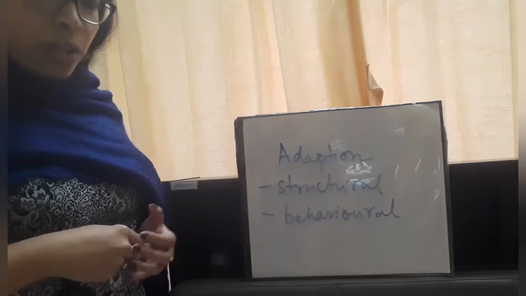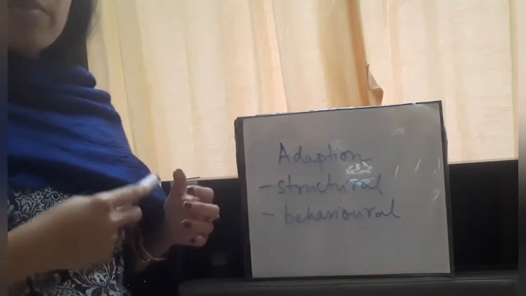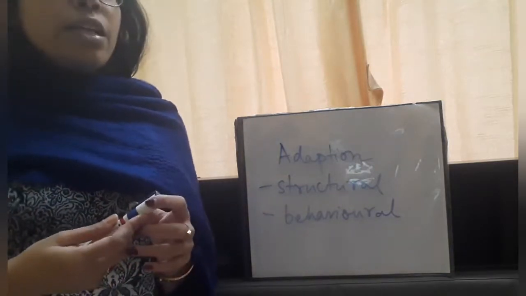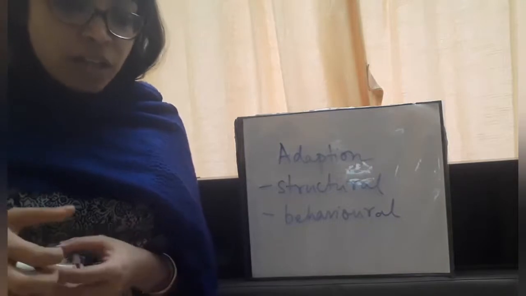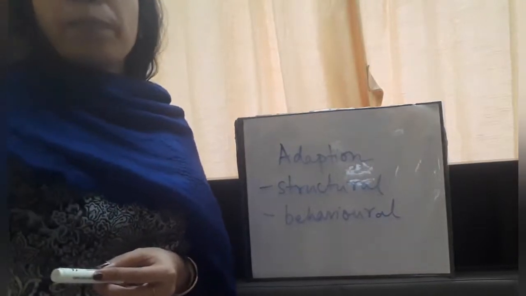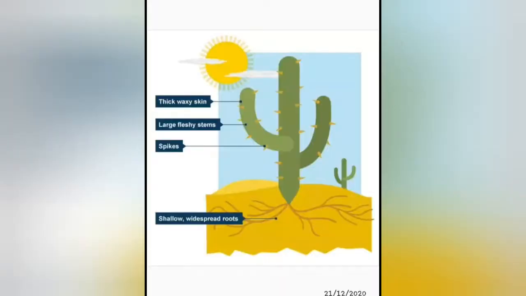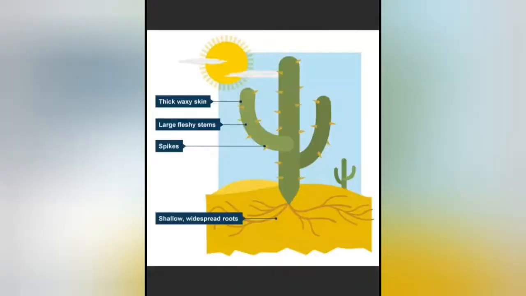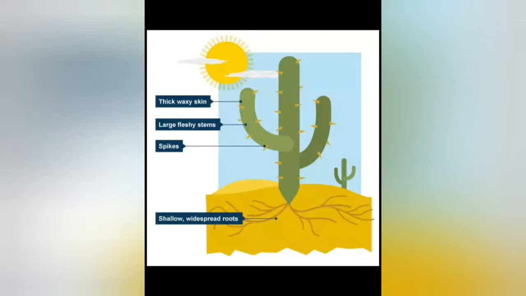Now we will talk about the different adaptive features that have developed in different organisms. For example, first we will talk about the adaptive features in cactus. At first, let's talk about the morphological adaptive features of cactus. You all know that cactus is a xerophytic plant, meaning it has the means to survive in desert conditions.